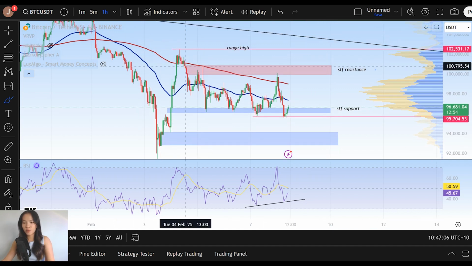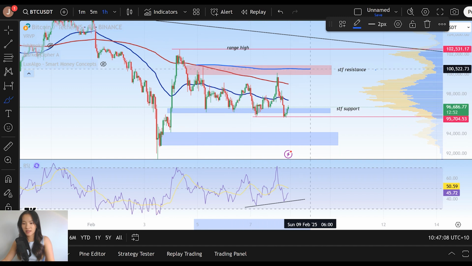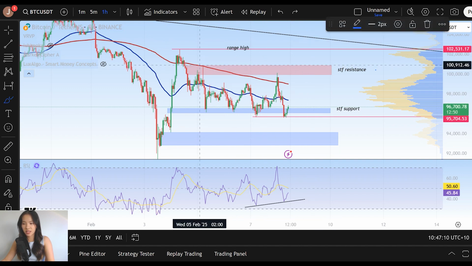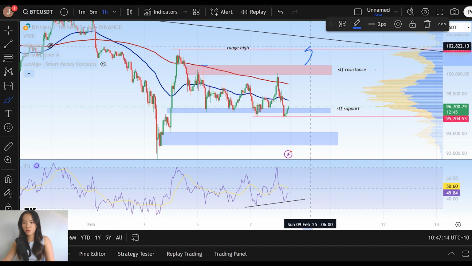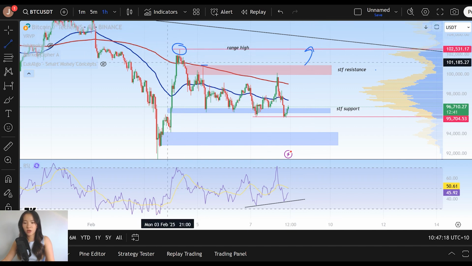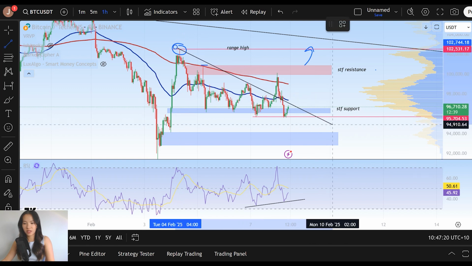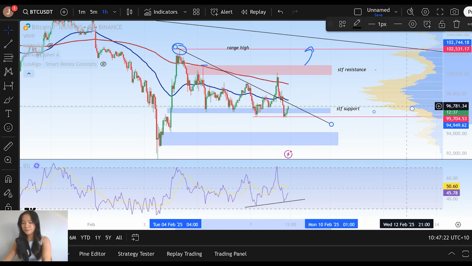And if we manage to break above that and the buy side liquidity at the end of that resistance here at 100.9, we can then expect a bullish continuation on the short time frame to retest the range high of this short time frame downtrend that we were traveling in for the last couple of days, right?